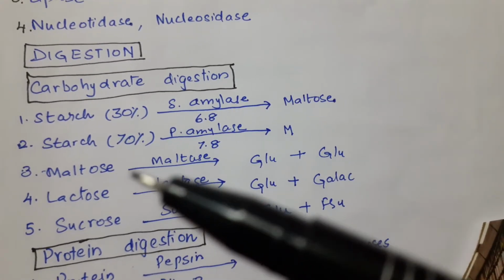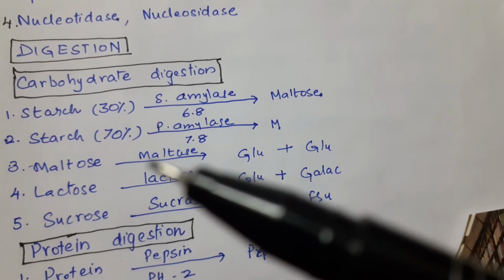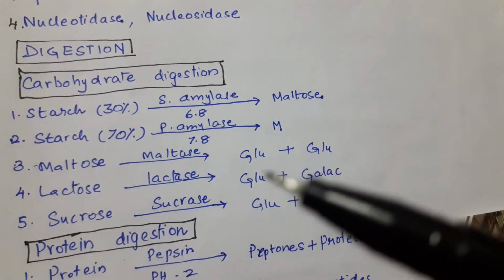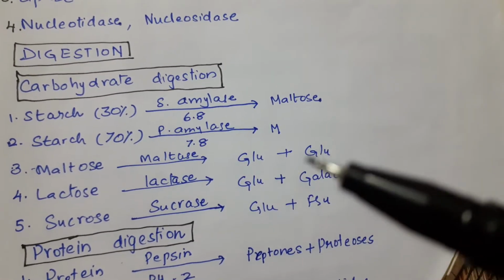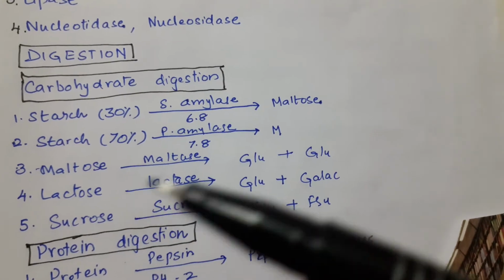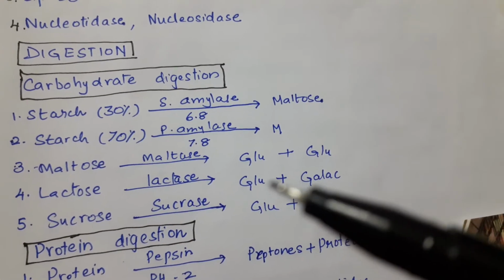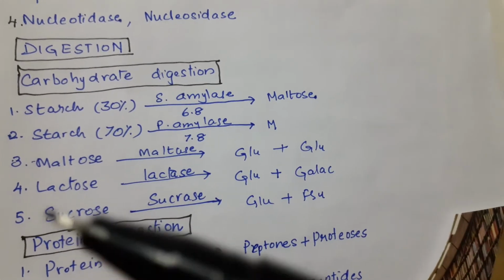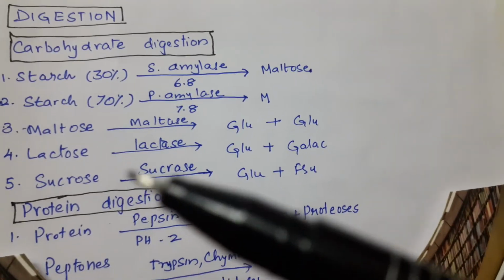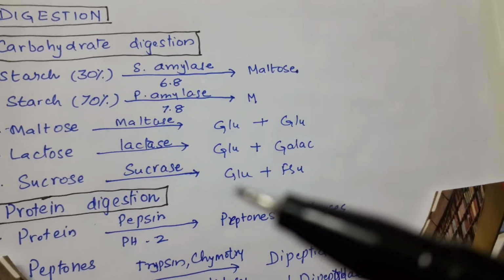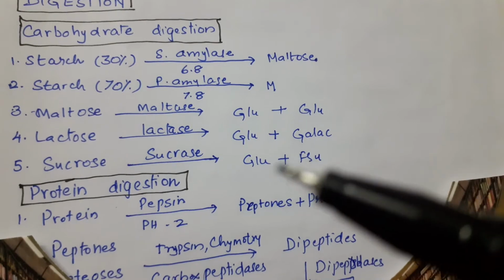Maltose is acted on by the maltase and converted into glucose plus glucose, and the lactose by lactase is converted into glucose plus galactose, and sucrose acted on by the sucrase is converted into glucose and fructose.